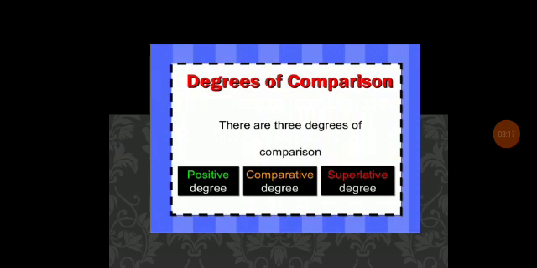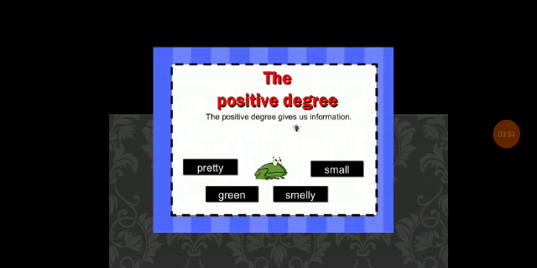There are 3 degrees of comparison: the first is the positive degree, the second is the comparative degree, and the third is the superlative degree. There are mainly 2 ways of forming degrees of comparison: by adding er and est, which is sometimes called the synthetic method, and by using more and most before the positive, which is sometimes called the analytic method.